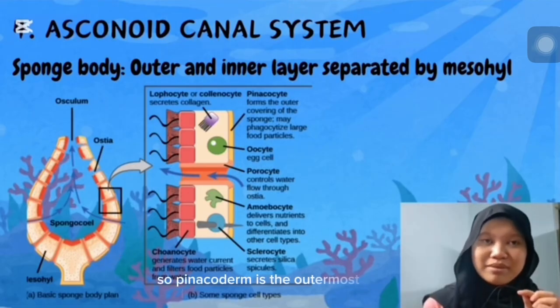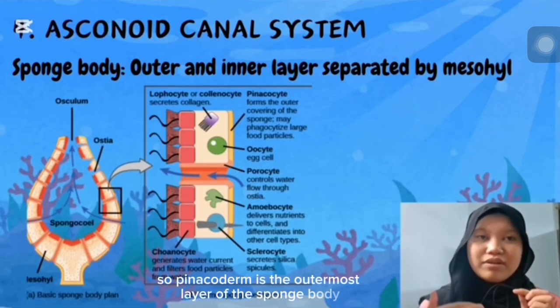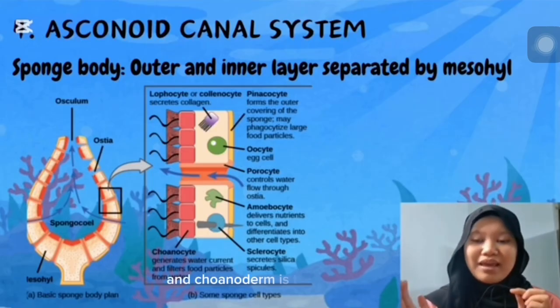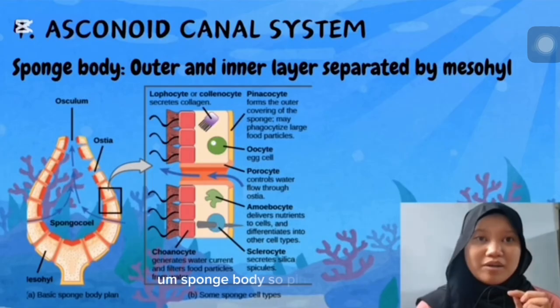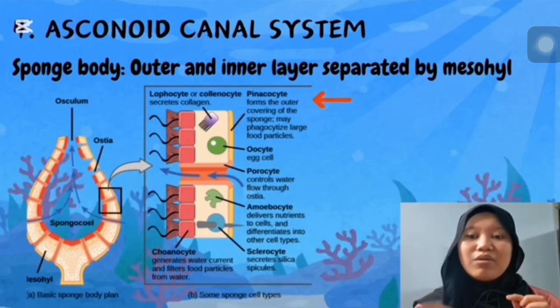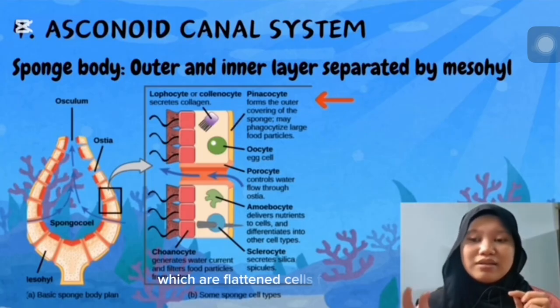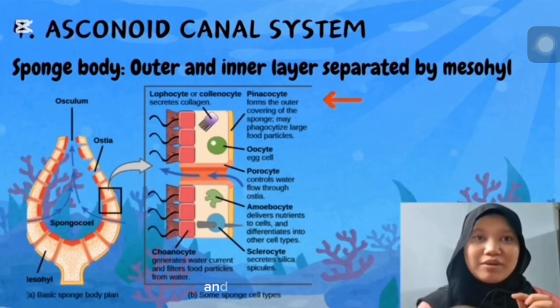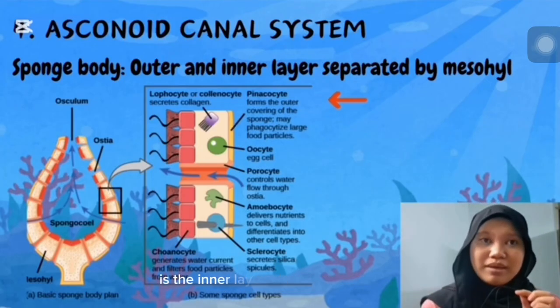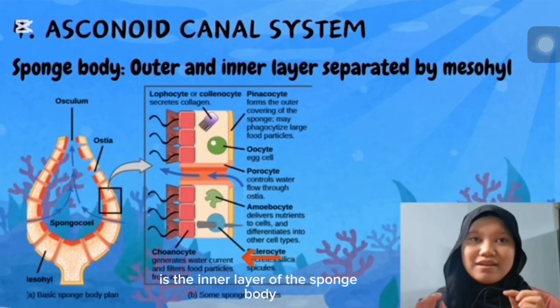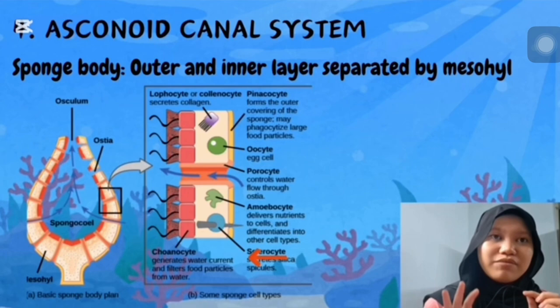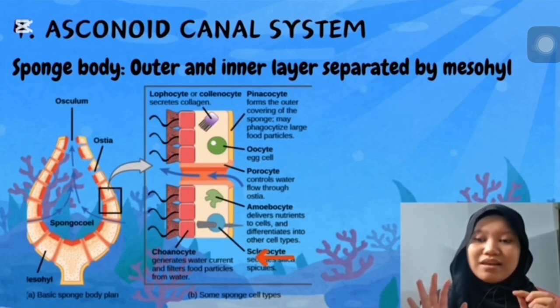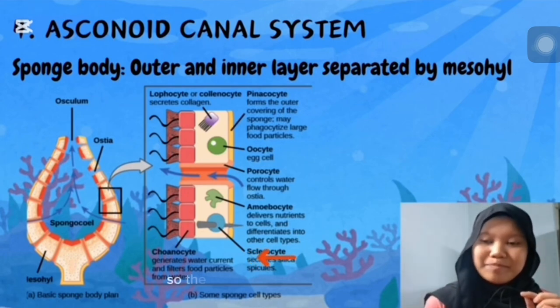The pinacoderm is the outermost layer of the sponge body, and the choanoderm is the inner layer of the sponge body. The pinacoderm consists of pinacocytes, which are flattened cells for the outer layer, and the choanoderm, as I said just now, is the inner layer of the sponge body, consisting of choanocytes, which are the flagellated cells for the inner layer.